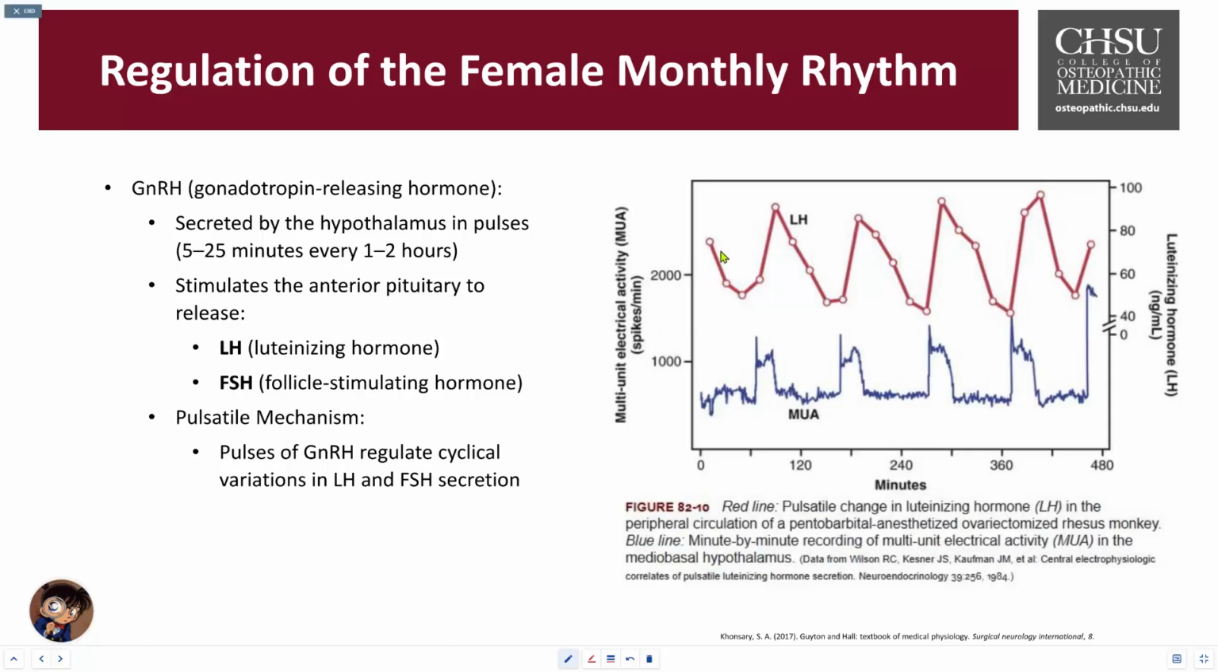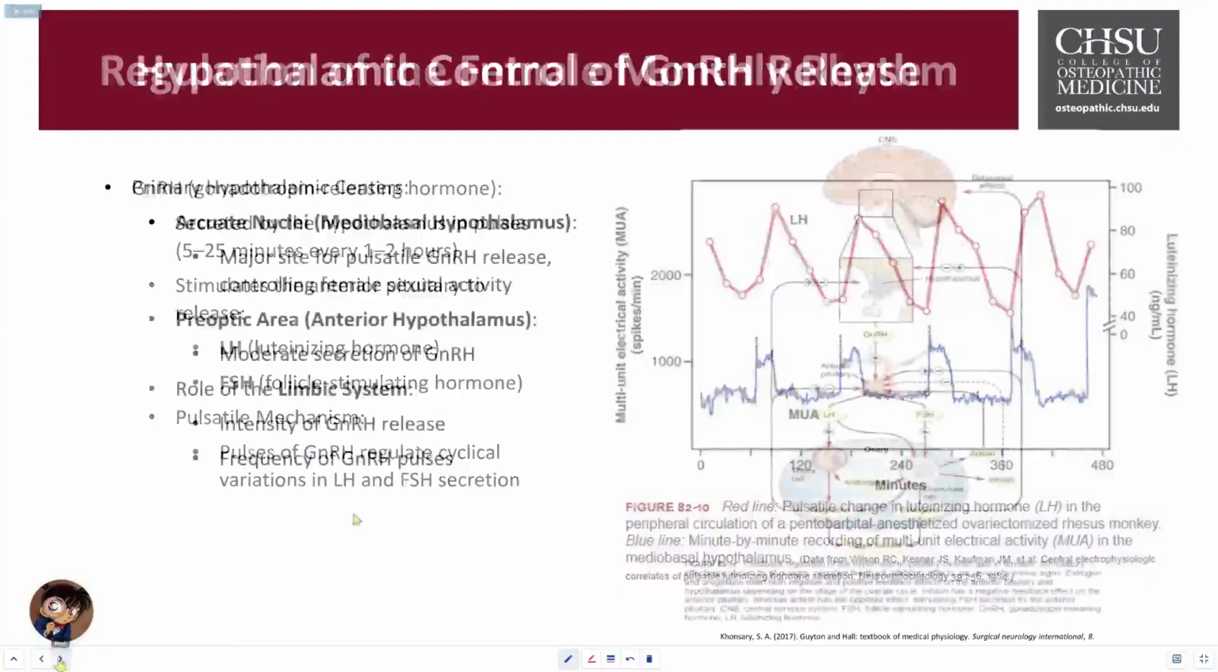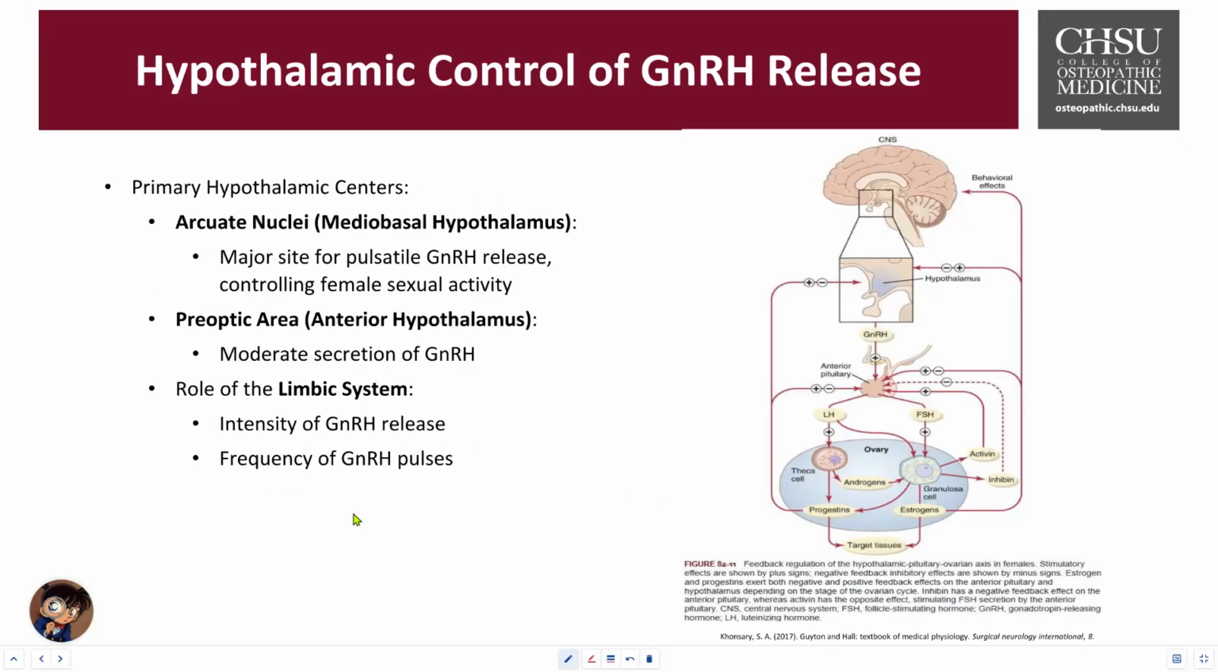And so it changes throughout the minutes. You can see it goes up, comes down every about 2 hours, goes up, comes down, peak of about 100 nanograms per ml. The primary hypothalamic centers that regulate the female reproductive functions. The hypothalamus contains key centers that regulate the GnRH.